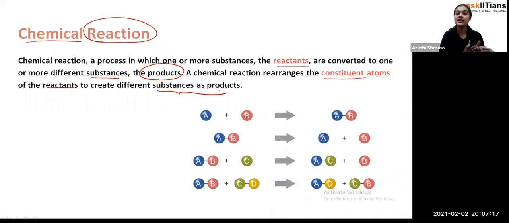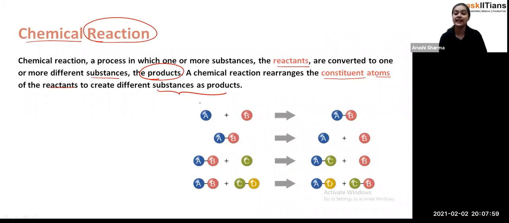And what is happening in that reaction is that the arrangement of the atoms gets changed, due to which we get the product. Fine. For example, student, the conversion of milk to curd. The milk is there, and whenever any reaction goes on inside the milk, it converts into curd, because the arrangement of the particles, or the substances or chemicals present in the milk, has been changed, due to which there is the formation of another substance which we call the product. So that's how a reaction goes on, and for the reaction, student, we require the reactant.